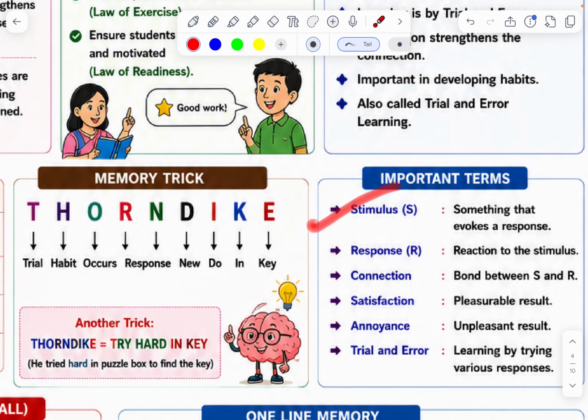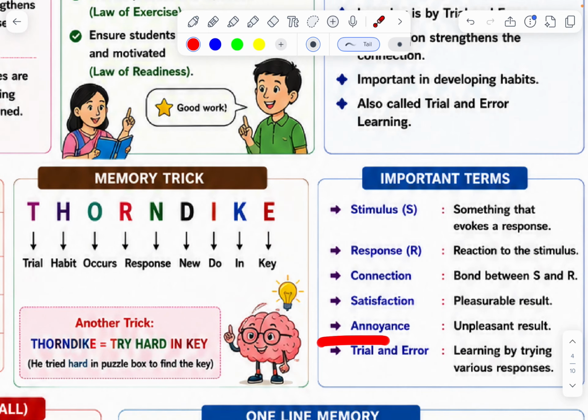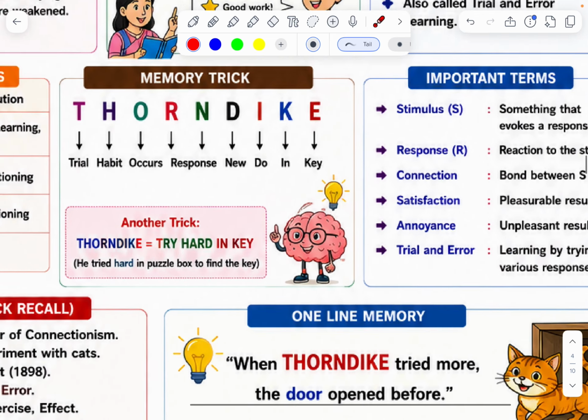Important terms. Stimulus. Response. Connection, S and R. Satisfaction, the answer, the result. Annoyance, unpleasant results. Trial and error, learning by trying various responses.